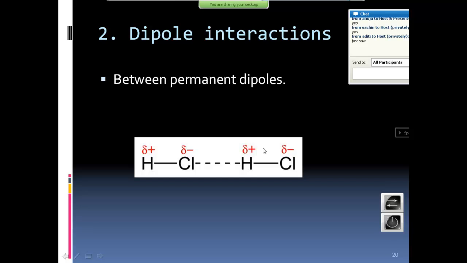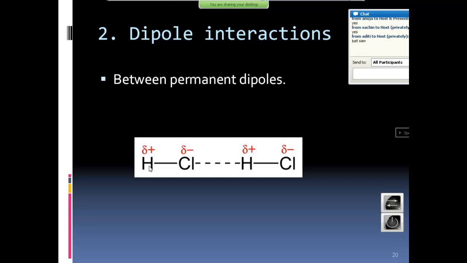How did that interaction come? As I told you earlier, chlorine is highly electronegative. There are 2 electrons in between them, a single bond. Now, chlorine, because of electronegativity, pulls these 2 shared electrons towards itself. Chlorine gets a partial negative charge, and due to losing its electron, hydrogen gets a partial positive charge. The same happens here. Chlorine pulls the electron towards itself, chlorine becomes negative, hydrogen becomes partially positive. What do you mean by partial positive, partial negative? What's the actual meaning of it?